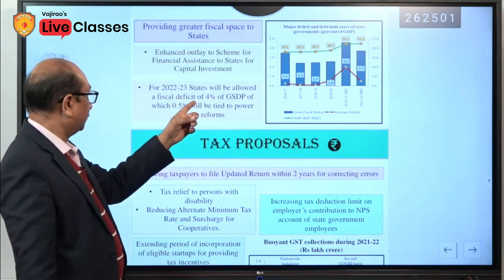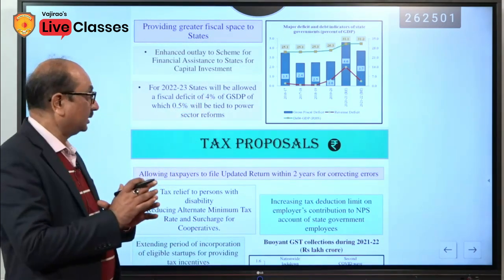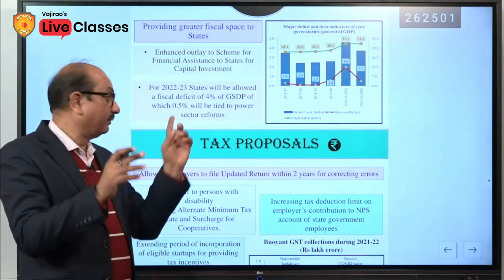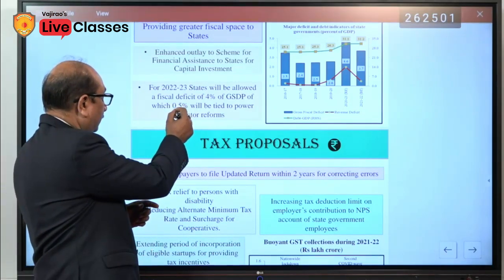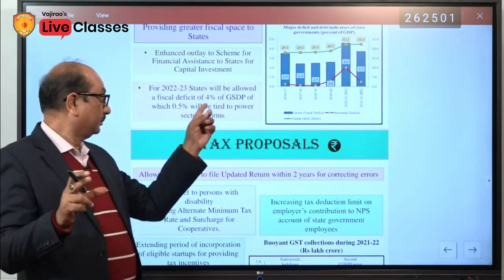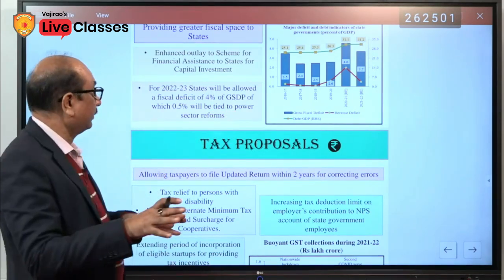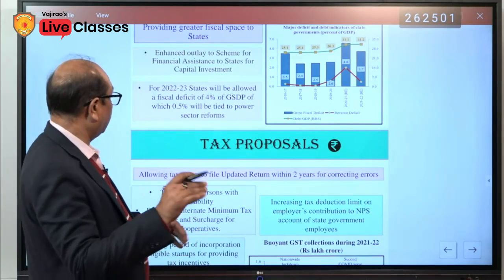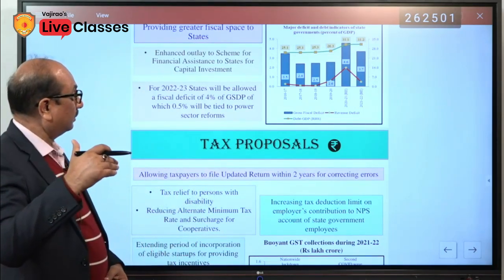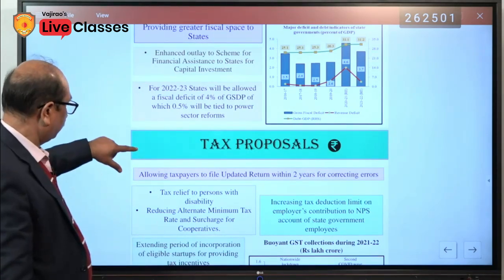So, it has been decided in this budget that the fiscal deficit would be around 4%, and 0.5% of the 4% will be used for power sector reforms. Okay. So, the role of the central government is also being transferred to the private sector, to the state government also.